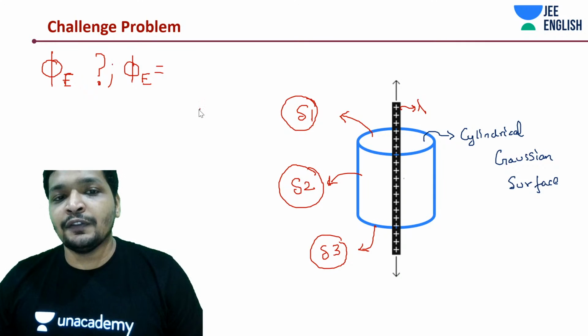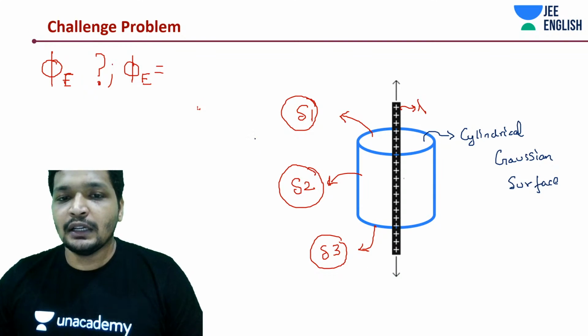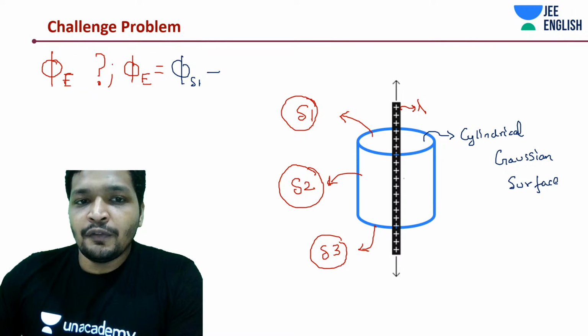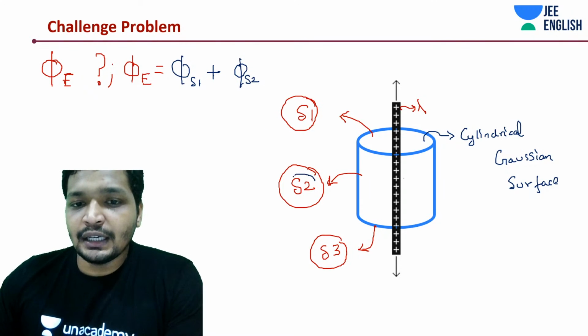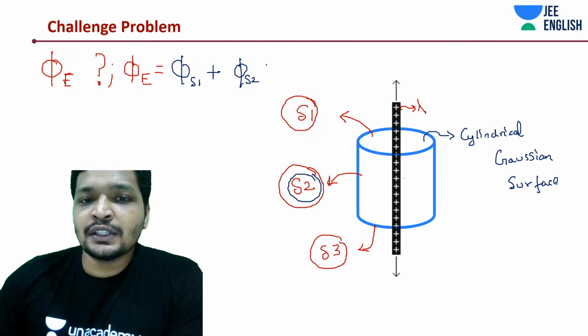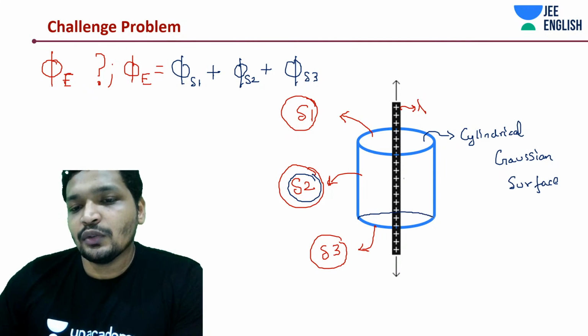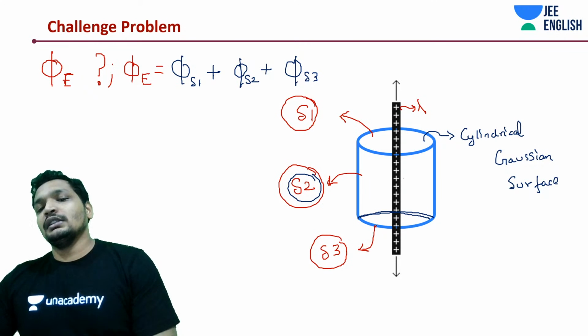There would be flux 1, due to surface area 1, flux due to surface area 2, which is the curved surface area, and flux due to surface area 3. This is the top ring, and this is the bottom ring. So this is the third one.